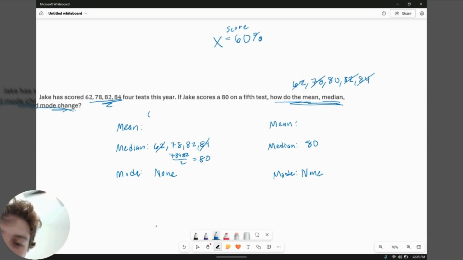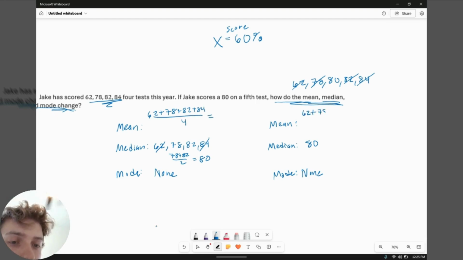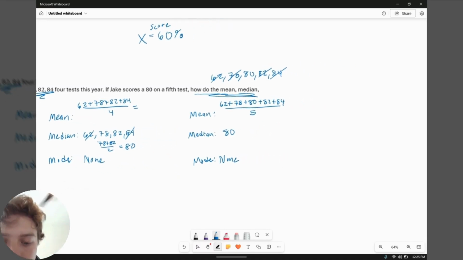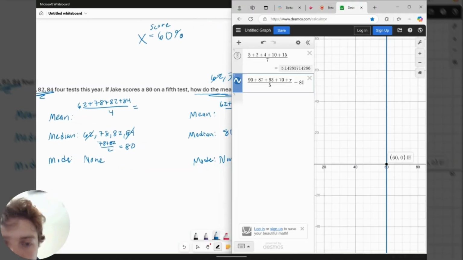Let's add our values together. Let's divide by the total amount of values, and we'll type that into Desmos. Let's set it up for both of these, though. That way we can just use Desmos in one go. Notice this one's getting divided by 5 because now there are 5 test scores. Back to Desmos we go.